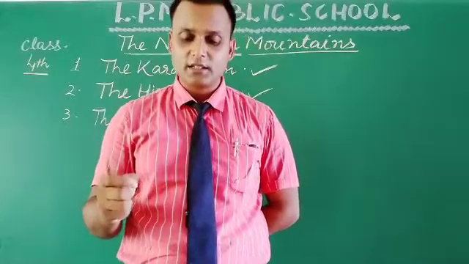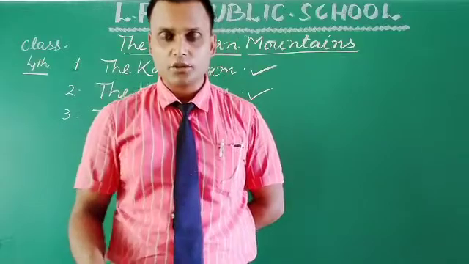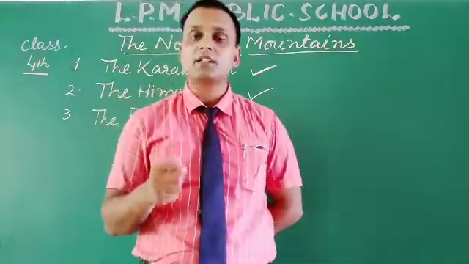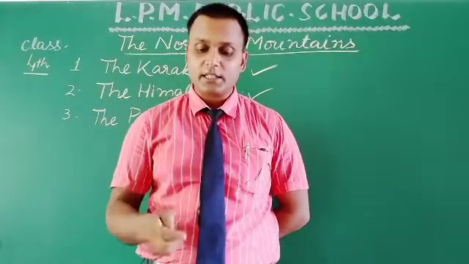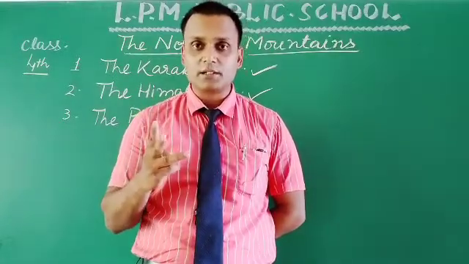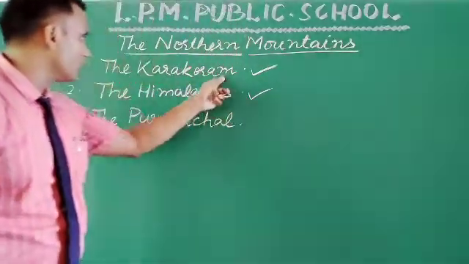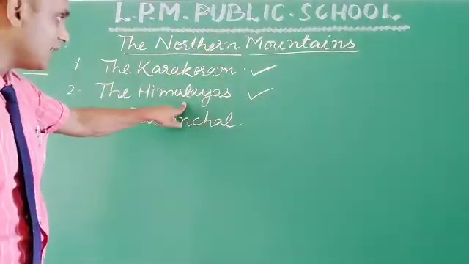First we had discussed that the northern mountains consist of three ranges, that is the Karakoram, the Himalayas and the Purvanchal. We had discussed about the Karakoram, now we are discussing about the Himalayas.